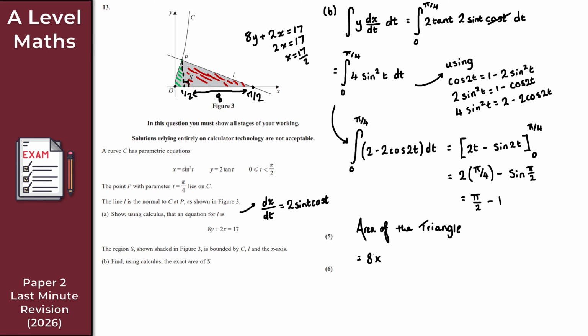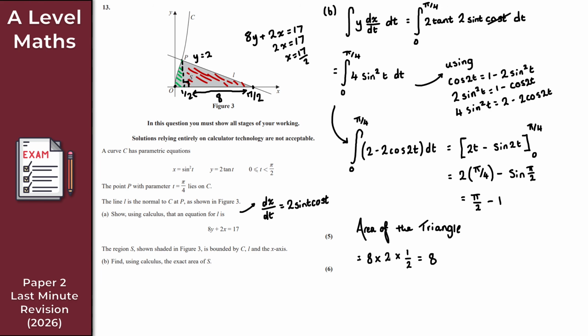The height we also found in part A: the point P has y coordinate 2, so the height is 2. So 8 times 2, and then times 1 over 2, either's fine. 8 times a half is 4, 2 times 4 is 8. So the area of the triangle is 8 units squared.